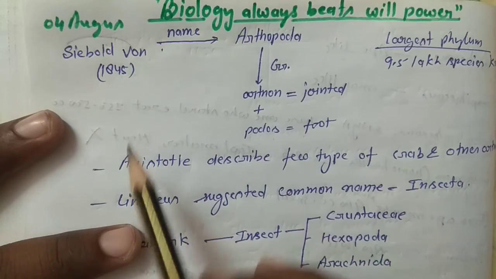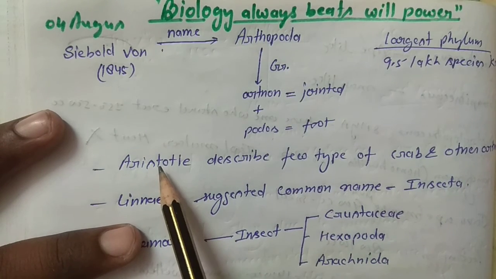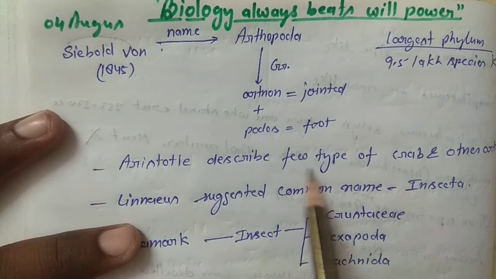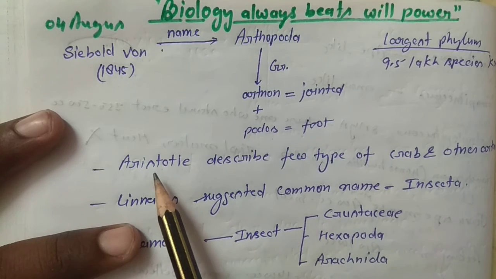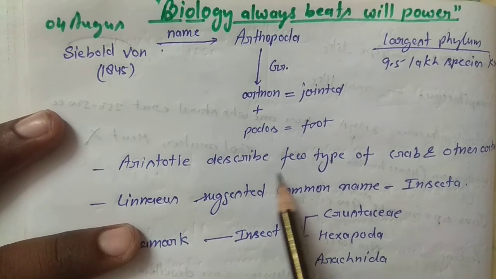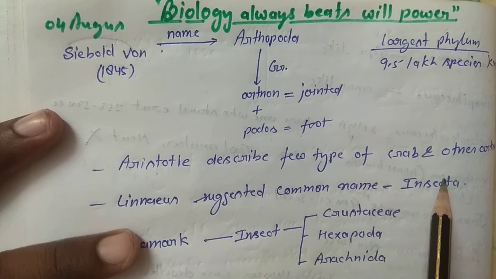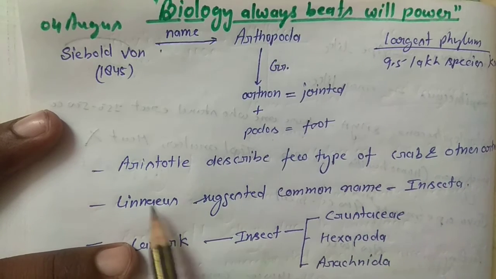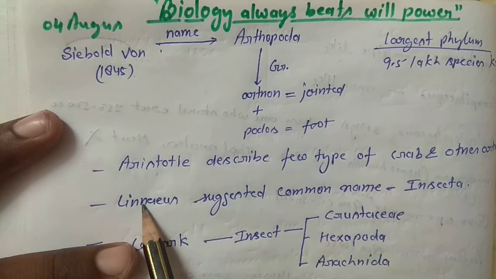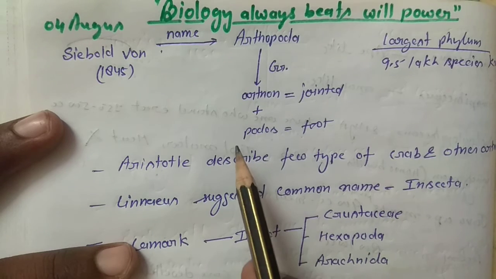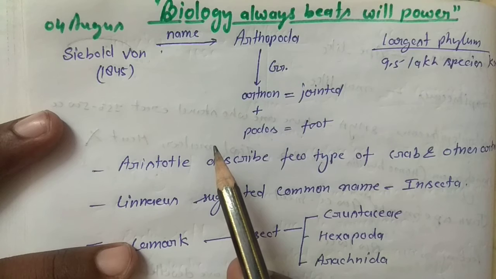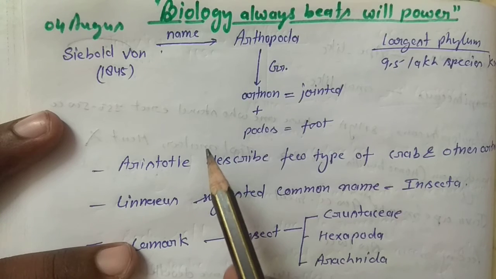Aristotle described a few types of crabs and other arthropods. Linnaeus suggested the common name Insecta. So we know that in Arthropoda we discuss the Insecta, all insect organisms in this phylum.